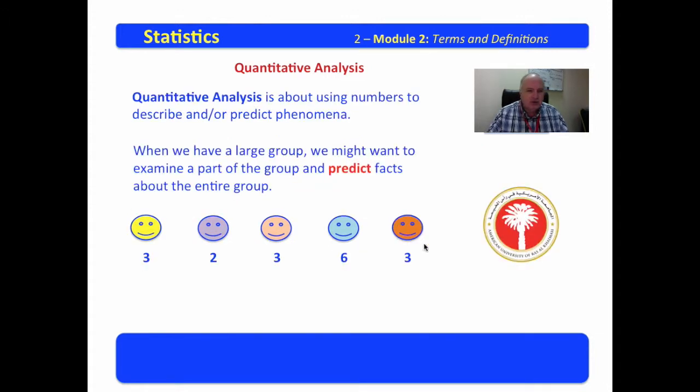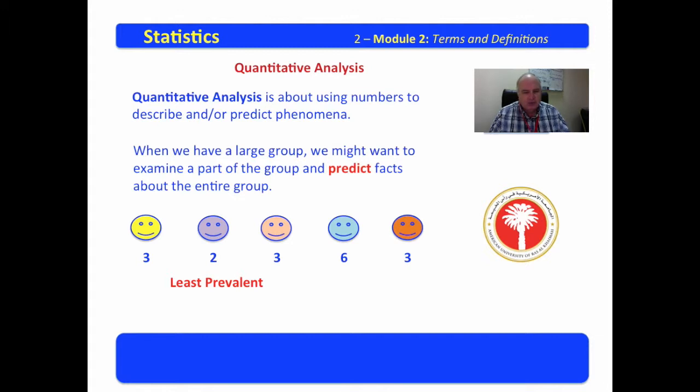In that portion, we found 3 yellow, 2 purple, 3 light orange, 6 blue, and 3 dark orange. We might again look at the sample and say that blue is the most prevalent in the sample and purple is the least prevalent in the sample. From this, we might infer that in the population, blue is the most prevalent, and in the entire population, that light purple is the least prevalent.